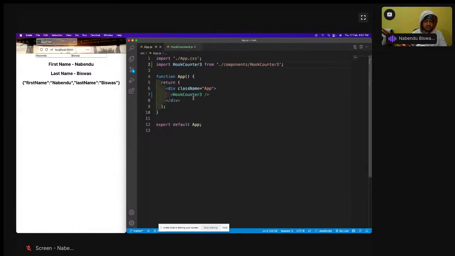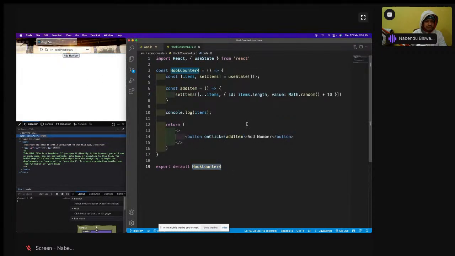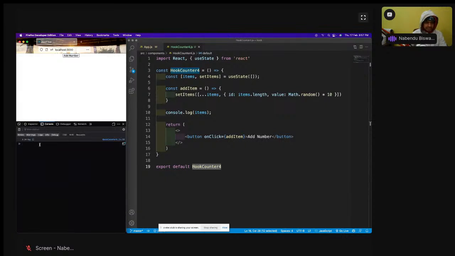So I'll go here to hook counter 4, save it, and these things are there. Add a number is there, and right now it will show in the console whatever I do. In the console, initially an empty array is there. When it renders, the item is an empty array, showing line number 10. Then I'll add a number.